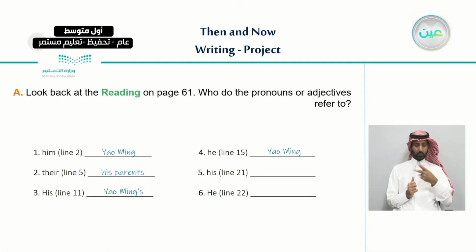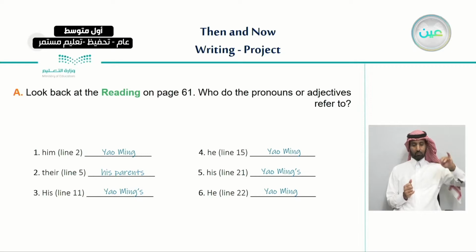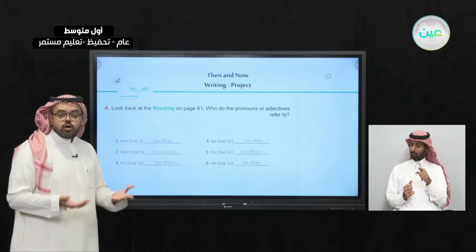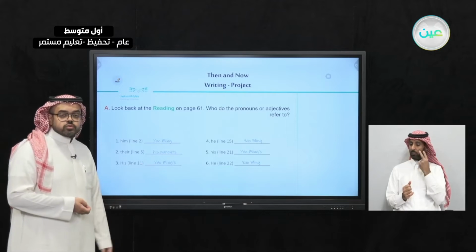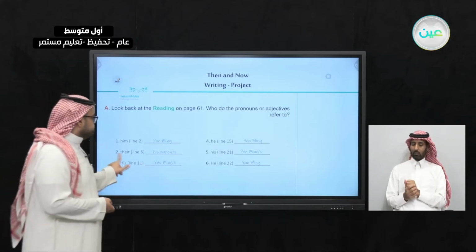Excellent. Also the same. It refers to Yao Ming's. And the last one, he in line 22, also the same. It refers to Yao Ming. So basically, most of these pronouns refer to Yao Ming. Only one exception, which is number 2, refers to his parents.